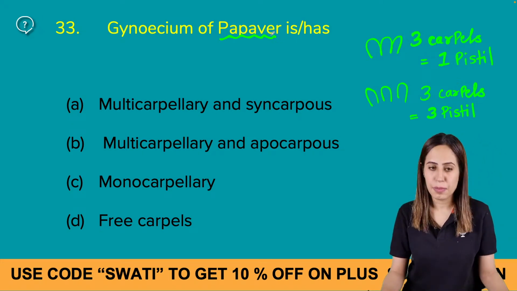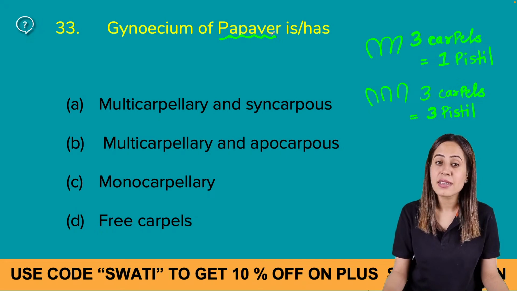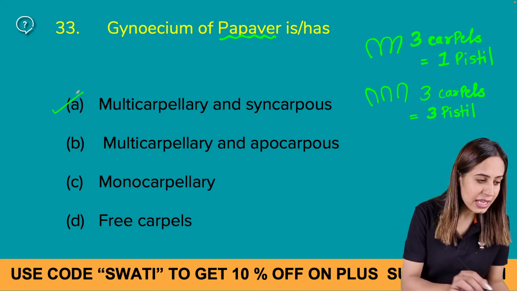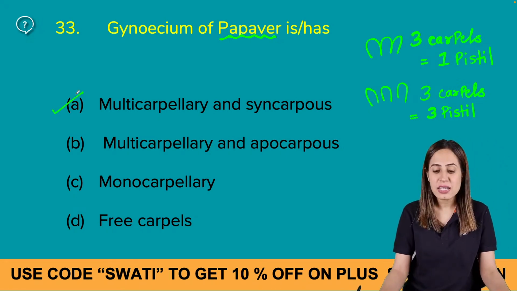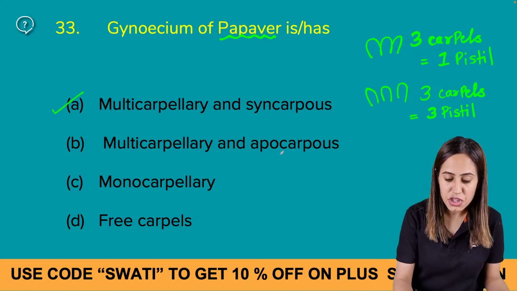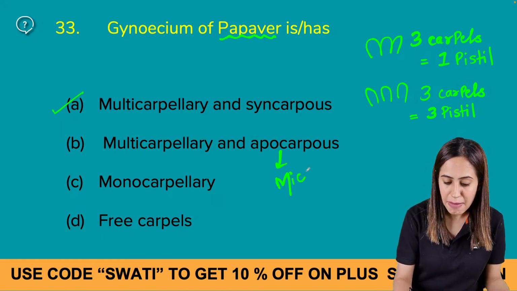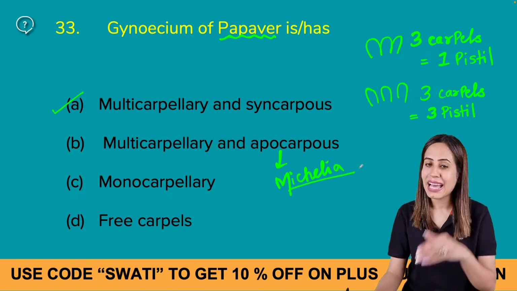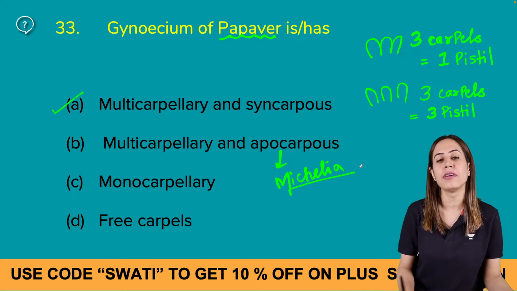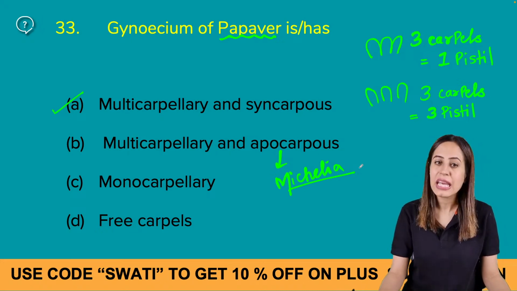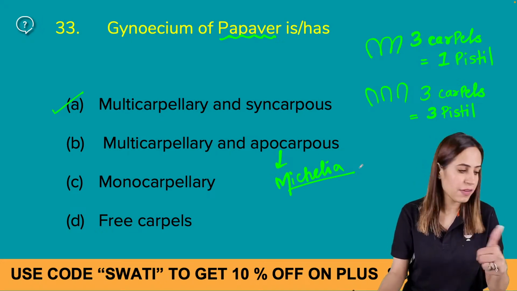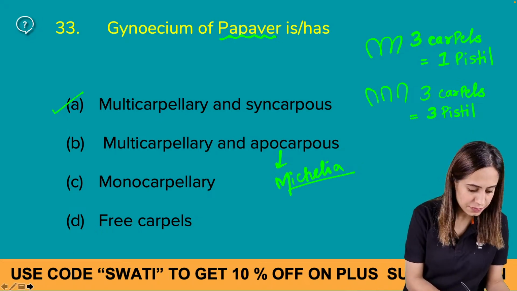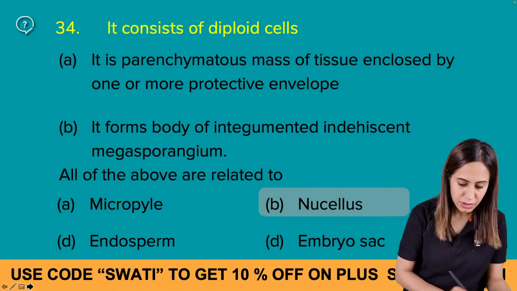Yes, it is multicarpellary and it is syncarpous, right? The apocarpous condition we see in Michelia. NCERT has both diagrams, Michelia also and Papaver also, right? Is it clear to everyone? All right. Next question.